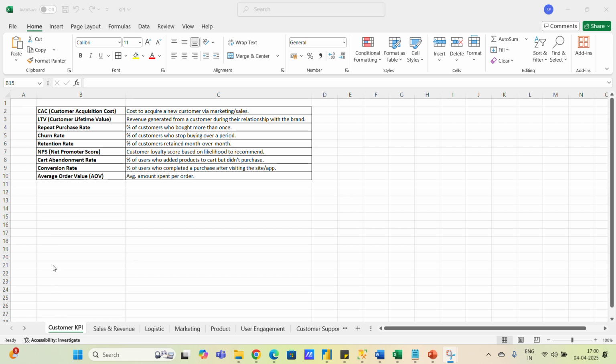This is the first set of KPIs that we need to focus on, the customer KPIs, right? So the first is customer acquisition cost. I'll explain what customer acquisition cost is. It is the cost to acquire a new customer via marketing and sales.